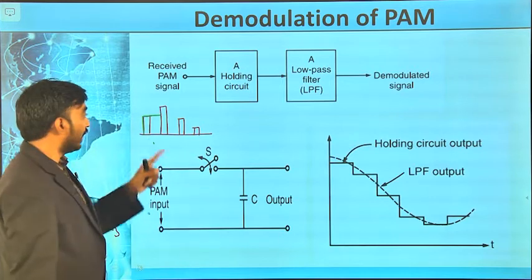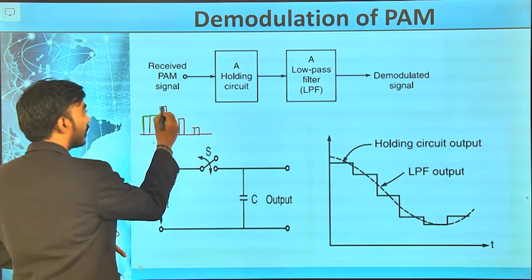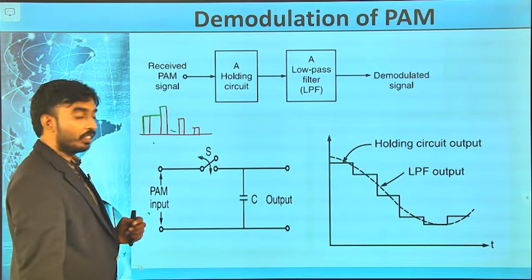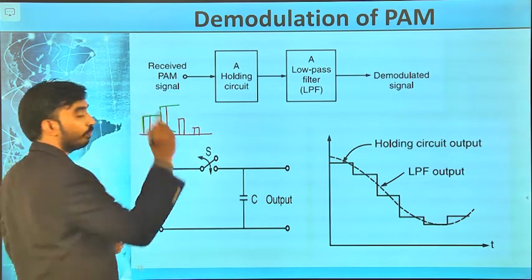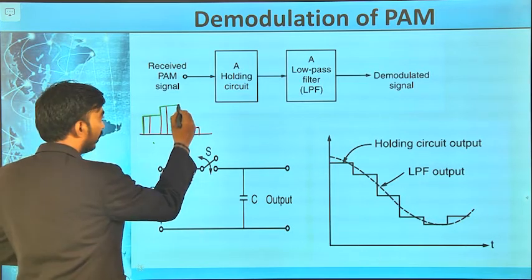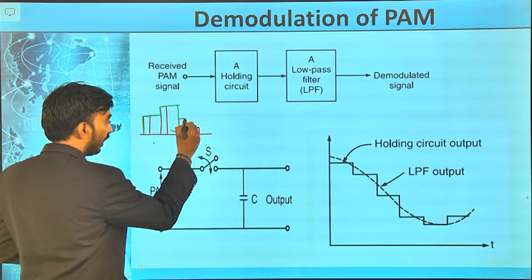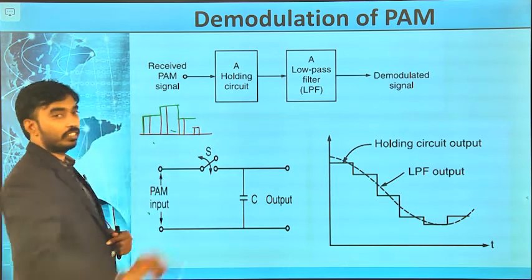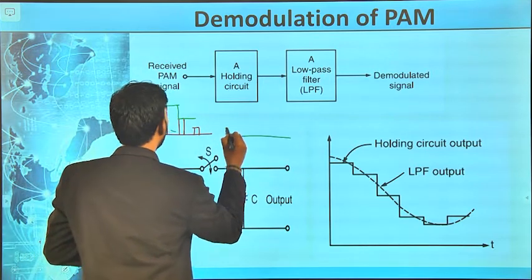And again new pulse came, switch is closed, capacitor charges, now no signal, switch is opened, capacitor discharges, and again signal, capacitor charges, and again no signal, capacitor discharges.